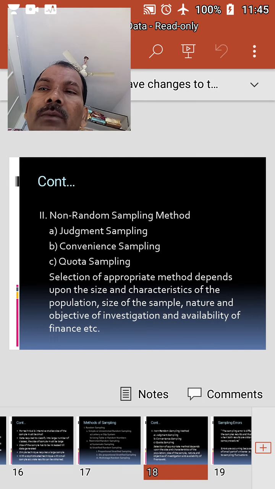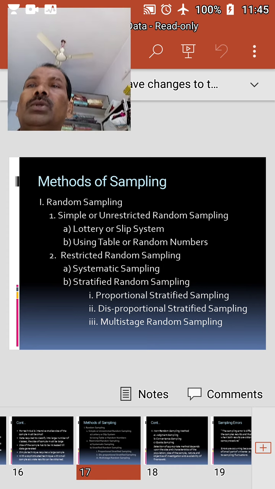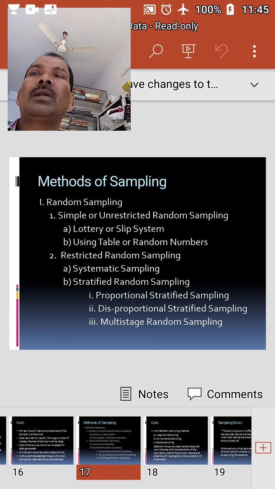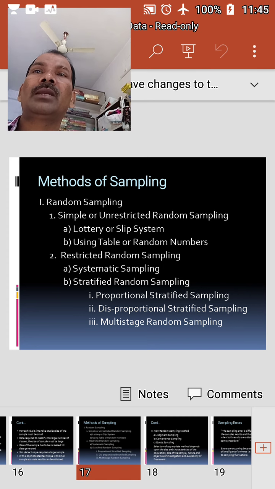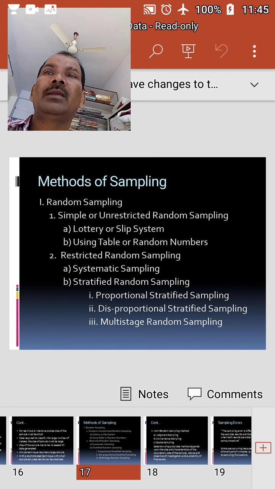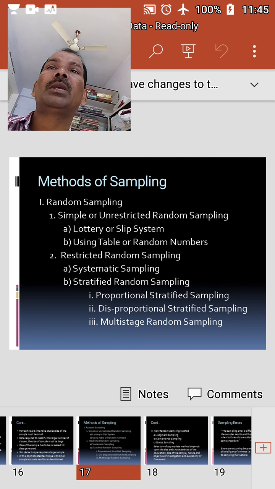Okay, next we have multi-stage random sampling. Under this method, the samples are drawn by selecting various strata or clusters from the original population. In the procedure for selecting the sample, first, a group is selected by following a simple random technique. Then a second stage sample is obtained from the sample of the first stage, and this process is continued till the required size of the sample is obtained.